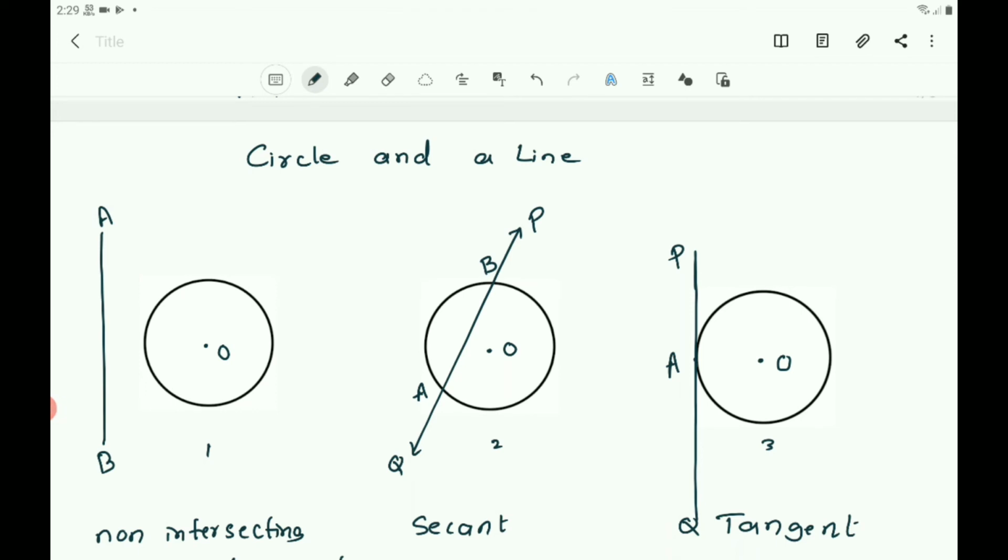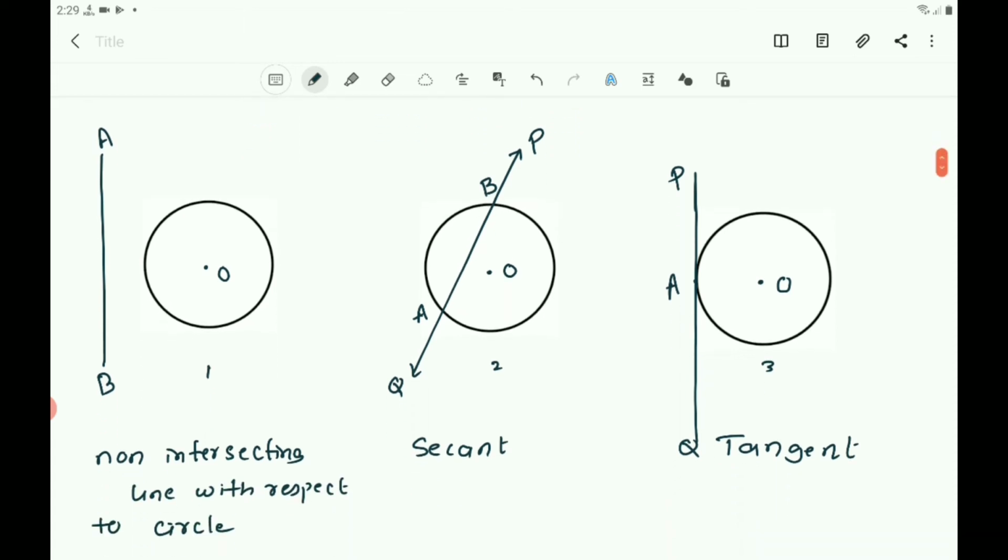Let us now examine the different situations that can arise when a circle and a line are given in a plane. See the figure here. AB is a line and there is a circle, and the line and the circle have no common point. In this case, the line AB is called a non-intersecting line with respect to the circle, as there is no common point for AB and the circle.